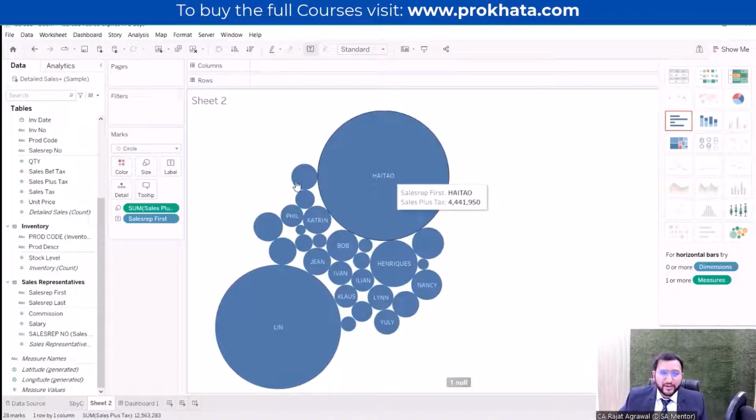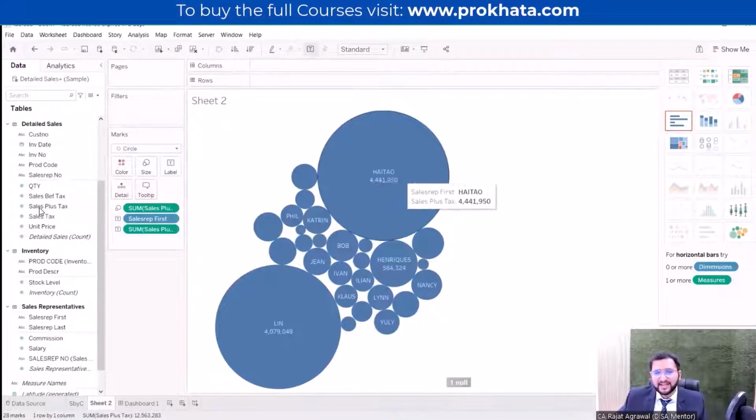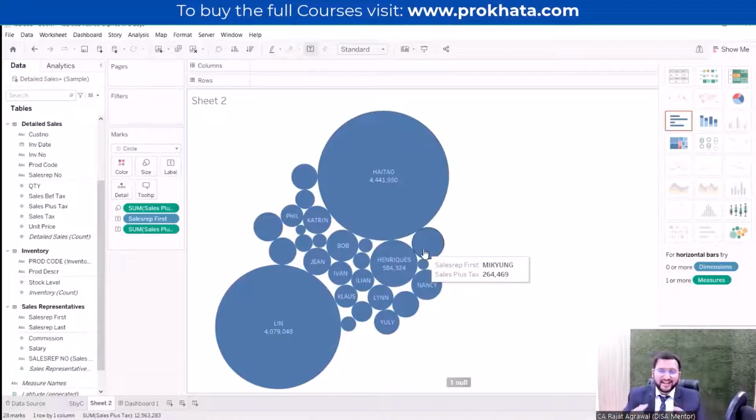We can bring the amount here also, it will be better for us. So I will bring sales plus tax and put it in the label option. Here I can see the label. Now let's see if I want to visualize with a different variable. The different variable can be quantity. Let's bring the quantity here and see whether it works. Let's bring the quantity in the color option.